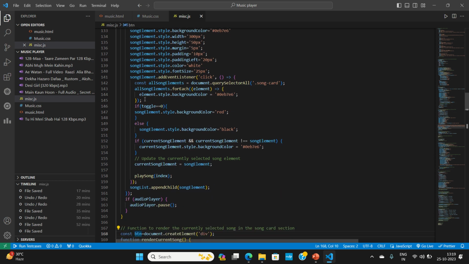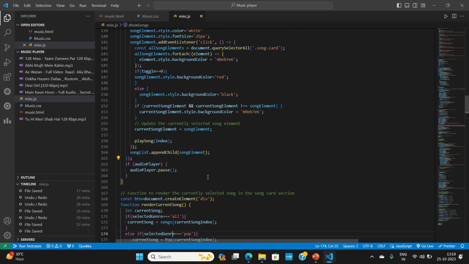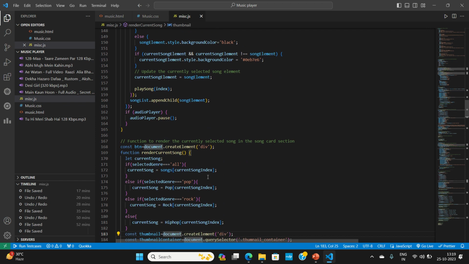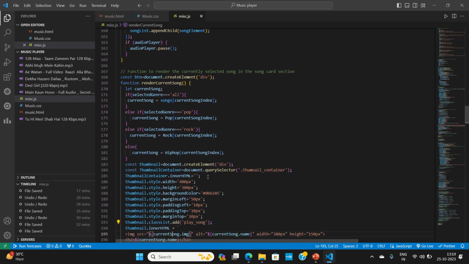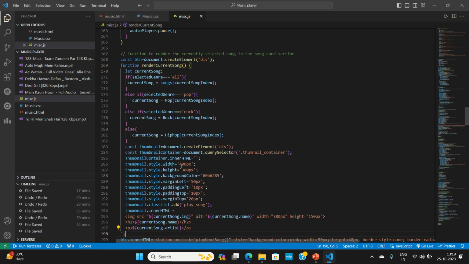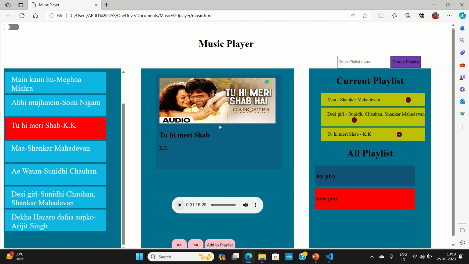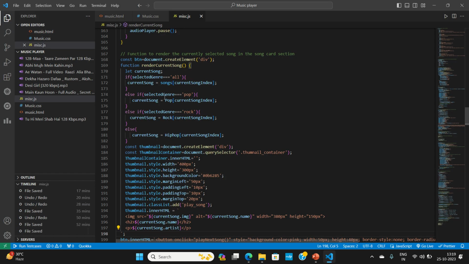Otherwise, if the toggle theme is in the dark mode, then it should change to the black color. And it is then calling the play song function, because we need to play that particular song. Then here comes the thumbnail, on the render current song function. This is for the second div where you can see the song thumbnail, and then I'm playing that particular song.